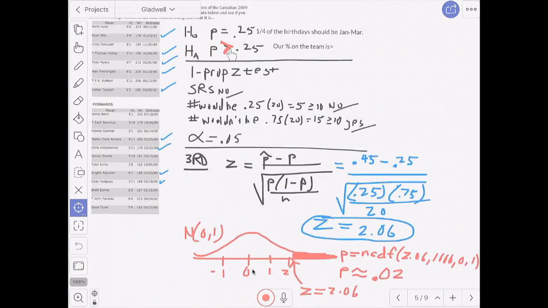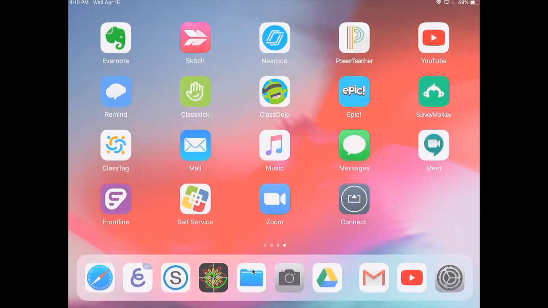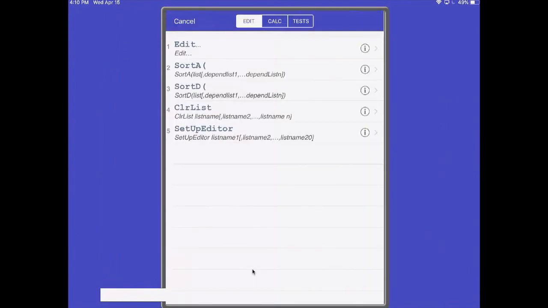So just as I said, the shading should be to the right, which means that our z-score is going to end up being positive. So placing the numbers into the formula for z, 45% of our team was born in the first 3 months. It should have been 25%, and placing that 25% into the formula below ends up giving you a z-score of about 2. Graphing that on a normal curve is quite simple, and calculating normal CDF can get you your p-value of about 2%.